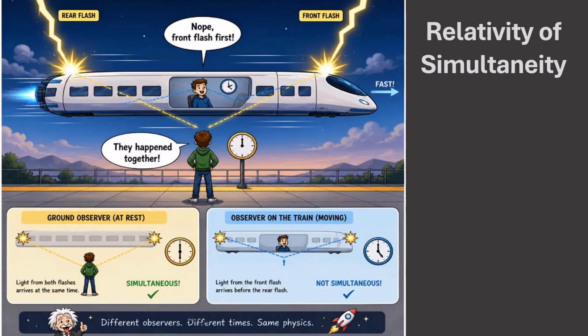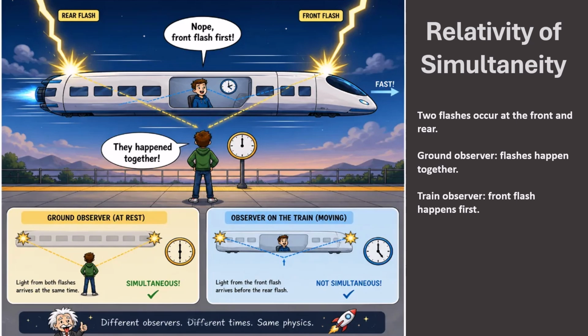The relativity of simultaneity means that different observers may disagree about whether two distant events happen at the same time. Imagine two flashes of light, one at the front of a fast-moving train and one at the rear. To the observer standing on the ground, light from both flashes arrives at the same time. So the ground observer says the two flashes happen together.